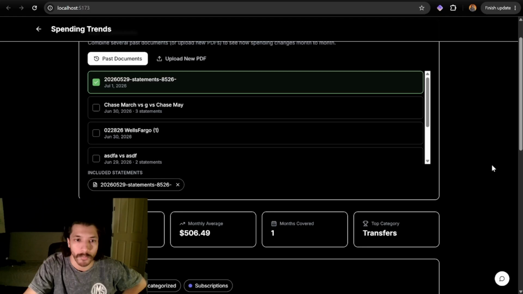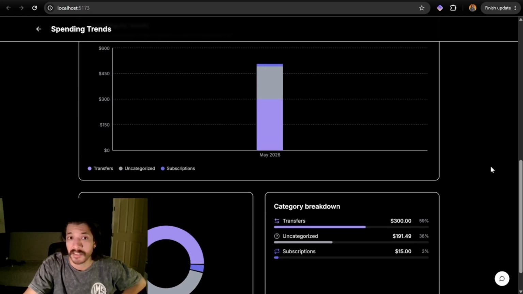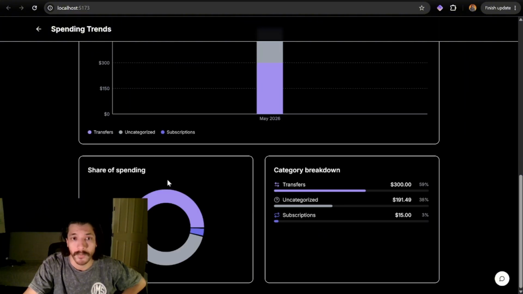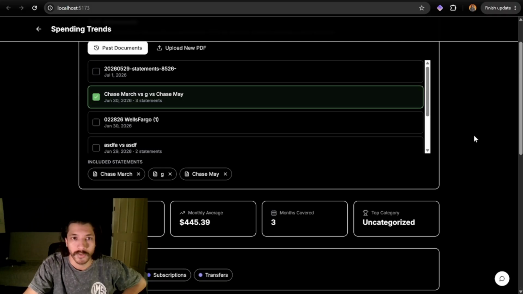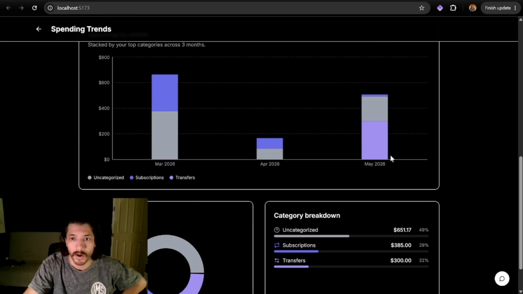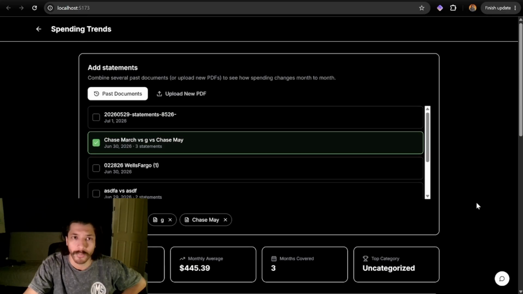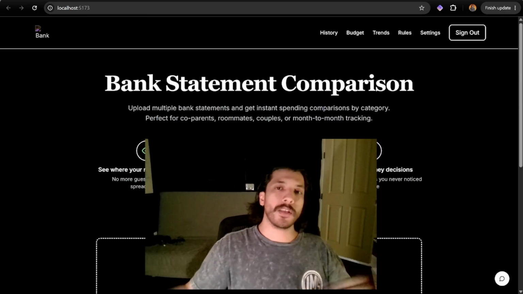Next thing we have here is going to be the trends. I'm going to do a single month first. Here we have the same breakdown, literally the exact same breakdown as far as a bar chart and then a circle graph. Same issue of not having good hover text. And then we have the same breakdown over here. So then if I do something that has 3 months, you can see here that we have total spending across 3 different categories and so on and so forth. So overall, pretty similar.